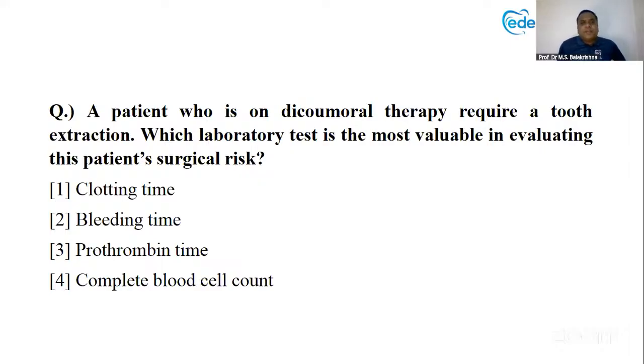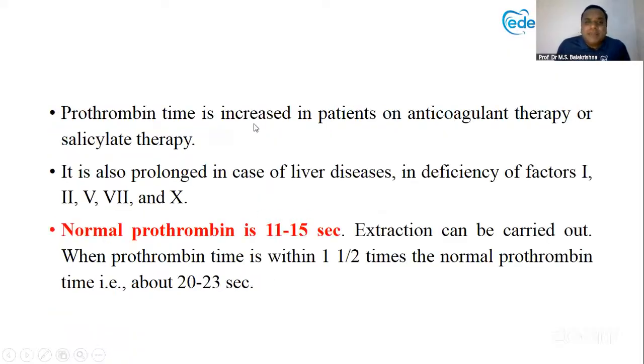Next question. A patient who is on dicumarol therapy. So it is an anticoagulant. Which laboratory test is most valuable in evaluating the patient's surgical risk? Yes, very good. So this is an anticoagulant. Basically, when anticoagulant therapy is going on, prothrombin time is the one which is very helpful for us. Prothrombin time is increased in patients on anticoagulant therapy.